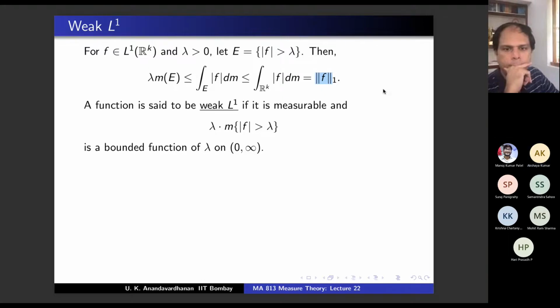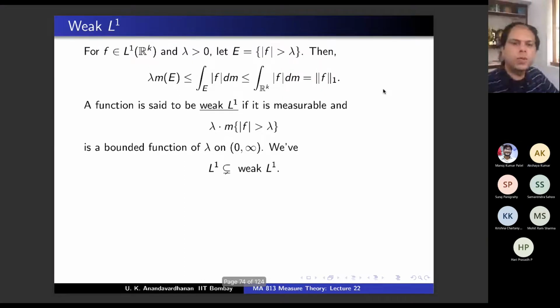So now L1 is strictly contained in weak L1. Try to give an example. In fact, the simplest example that you can think of from Riemann integration will give you one: something which is not L1, but is in weak L1. What is the simplest non-L1 function that you know, even in Riemann integration?